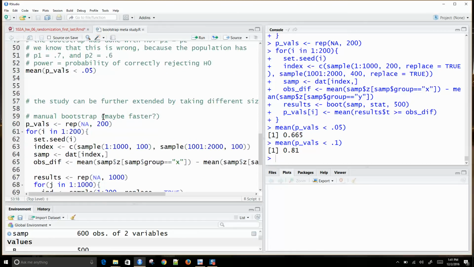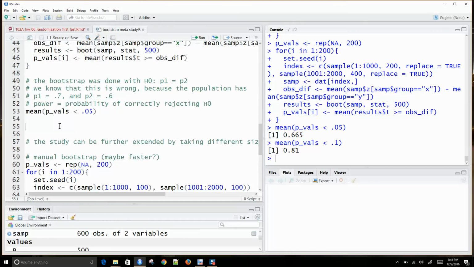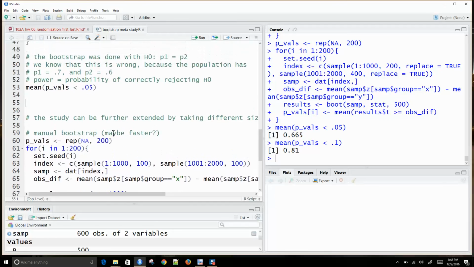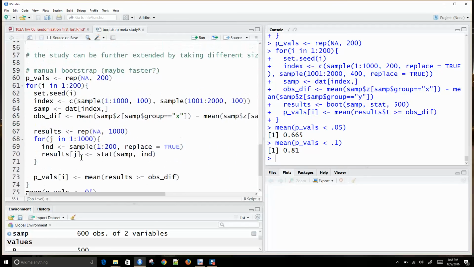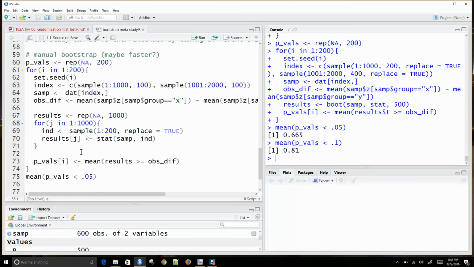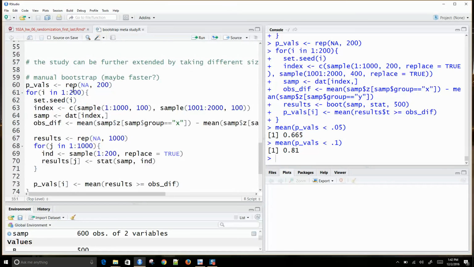And so I was debating whether or not we could look at some election polling data and do some meta studies there, but it got a little complicated as I was trying to work it out. I wrote some code for possibly doing the Bootstrap manually, but it wasn't actually any faster. I was hoping it would be a little bit faster. Okay.